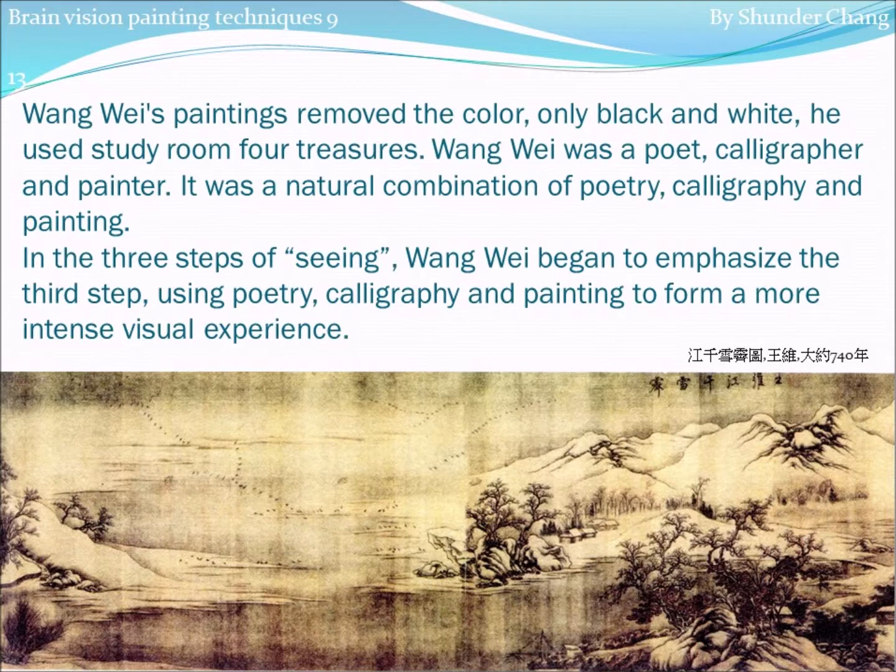He used the study room four treasures. Wang Wei was a poet, calligrapher, and painter. It was a natural combination of poetry, calligraphy, and painting. In the three steps of seeing, Wang Wei began to emphasize the third step, using poetry, calligraphy, and painting to form a more intense visual experience.